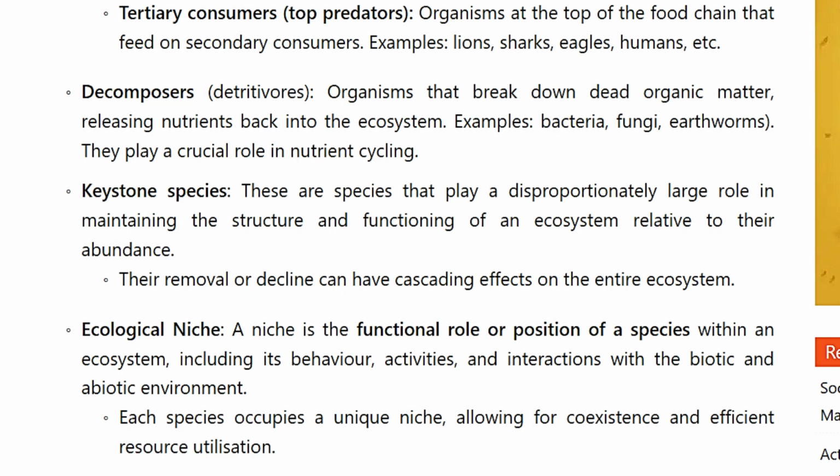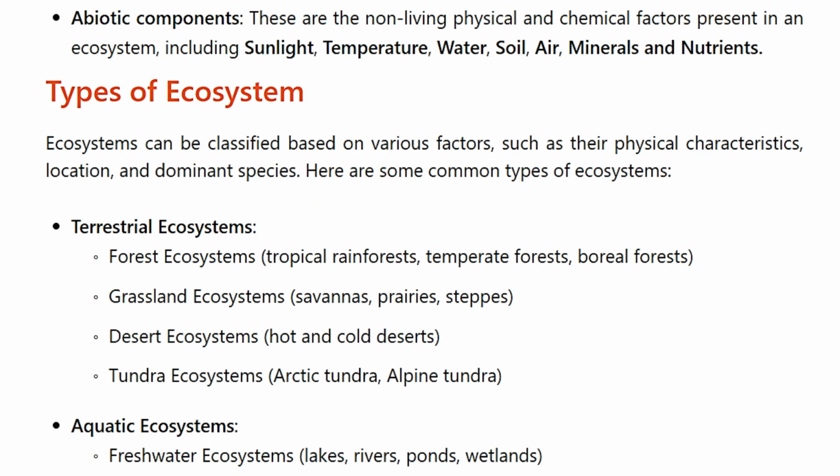Ecological niche. A niche is the functional role or position of a species within an ecosystem, including its behavior, activities, and interaction with the biotic and abiotic environment. Each species occupies a unique niche, allowing for coexistence and efficient resource utilization. Abiotic components. These are the non-living physical and chemical factors present in an ecosystem, including sunlight, temperature, water, soil, air, minerals, and nutrients.